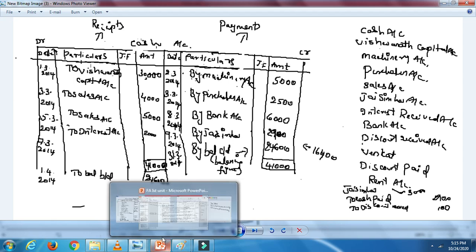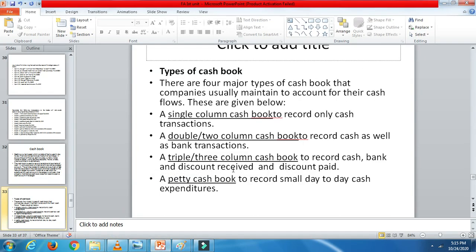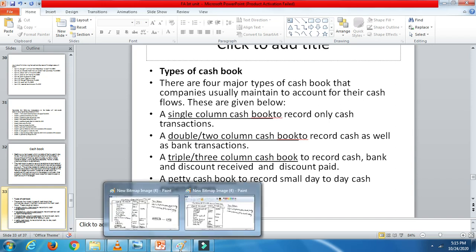You will be asked a problem on petty cash book. I'm going to show you that. Triple column cash book means to record cash, bank, discount received, and discount paid columns. So here, this separate account, as I said, we have done problems on discount paid and discount received.